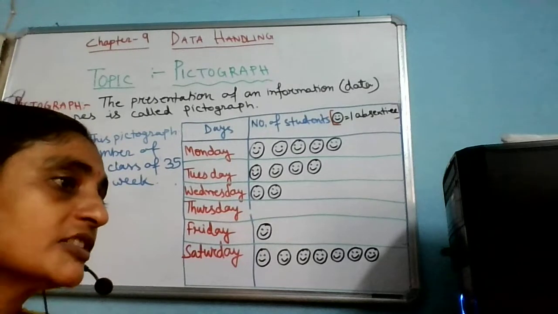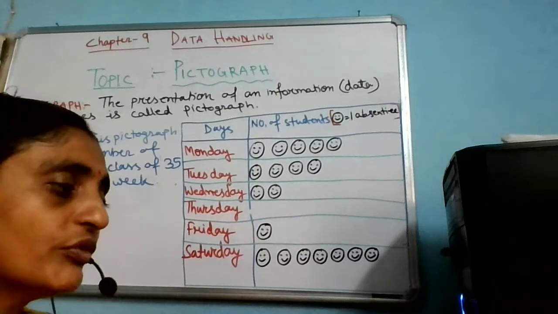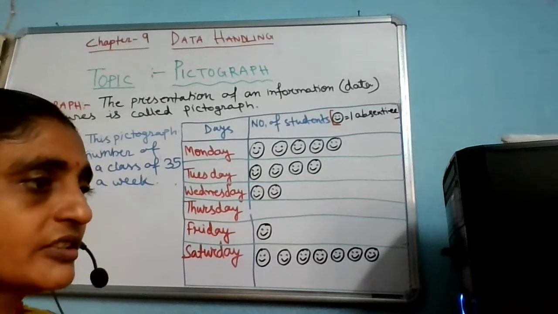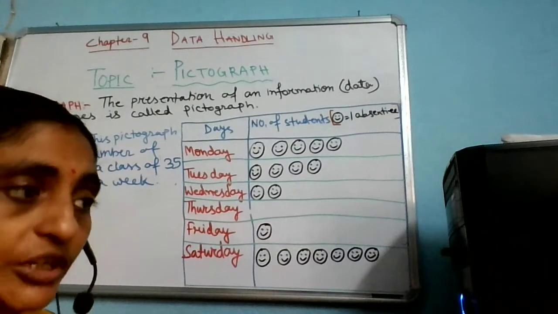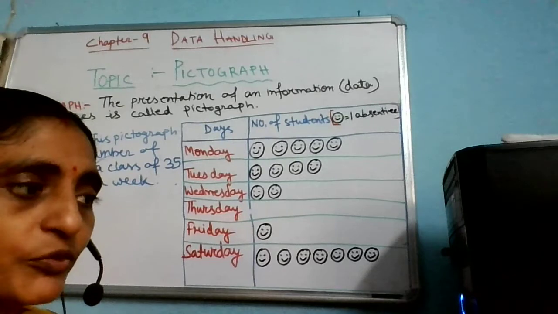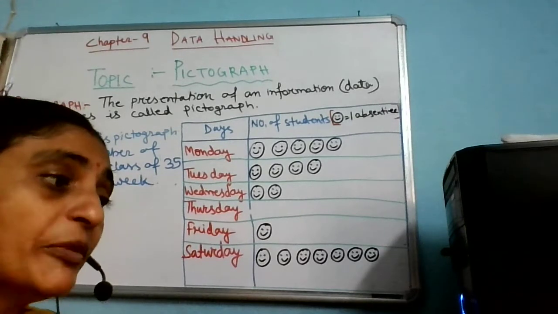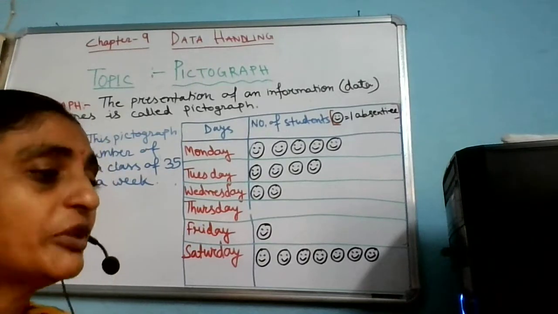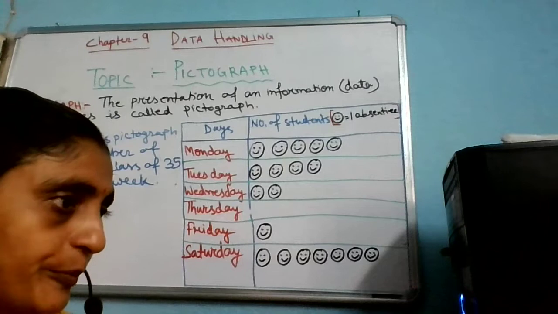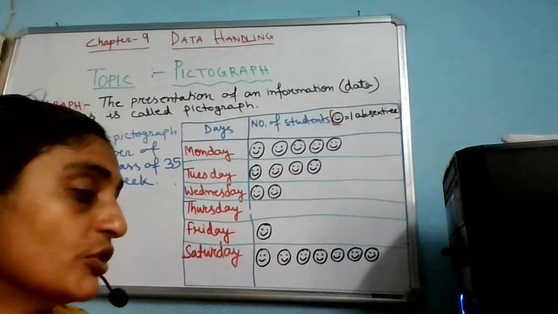Now let's come to the second part of the topic, data handling. Here we will deal with the data in the form of pictograph. Pictograph means what? Picto, that word is coming from pictures, that means it is related to pictures. So graph means we will maintain the record. So by using the pictures we will keep the record.